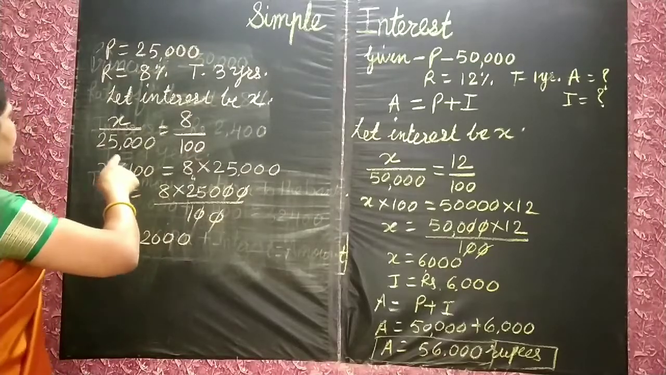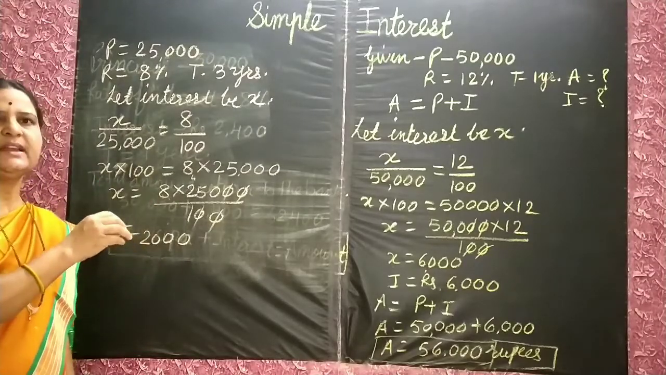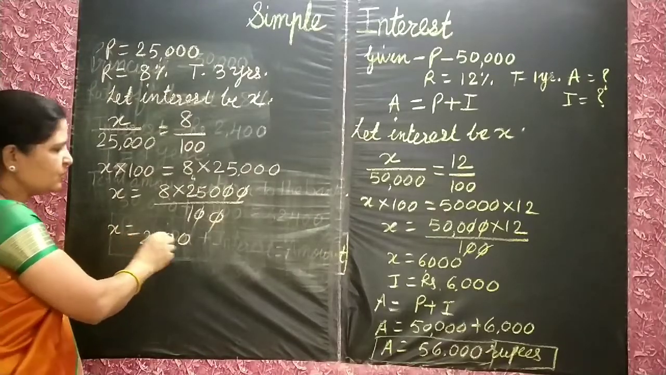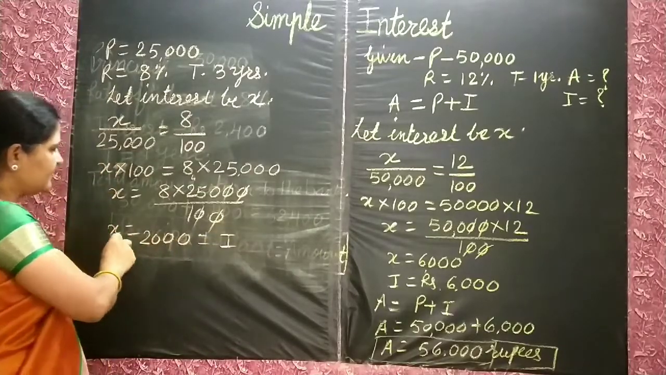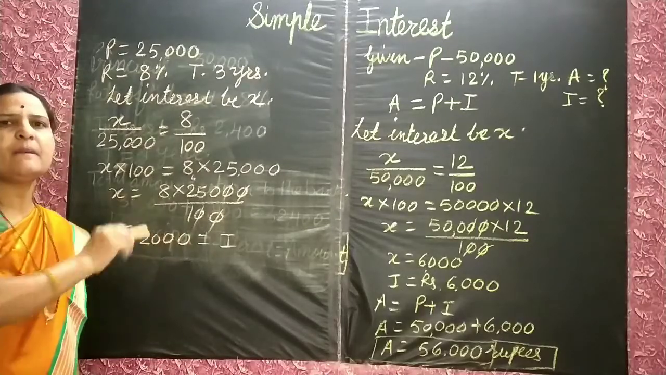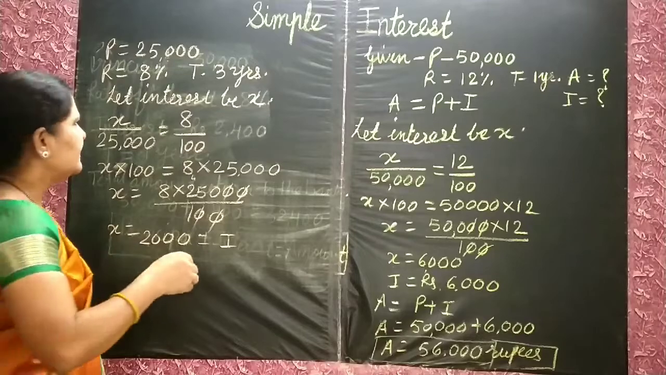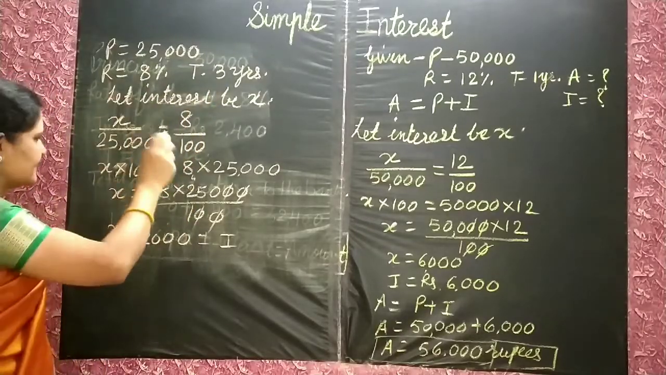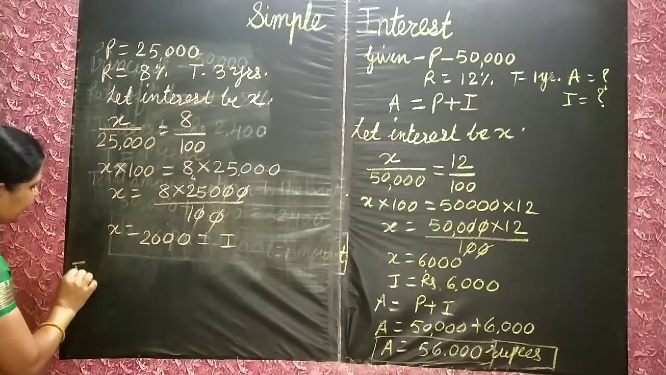Means that Akash has to pay how many rupees? This is the interest. X is equal to 200, this is the interest I. Every year he has to pay 200 rupees to the bank. But for how many years does he have to pay? 3 years. The duration given is 3 years. Means total interest